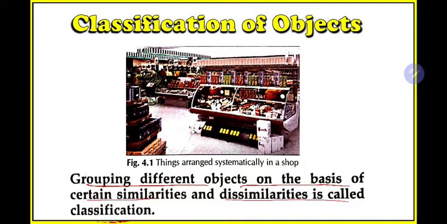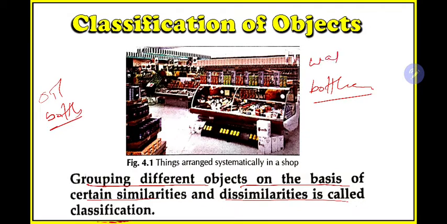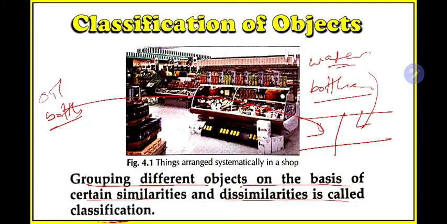For example, if I give you water bottles, beautiful bottles, and on one side I am giving you oil bottles, and I am giving you this shelf, you need to arrange these things. So what I will do, I will keep all water bottles on one side and all oil bottles on the other side, and here I will give one partition or leave some space to separate these two things.